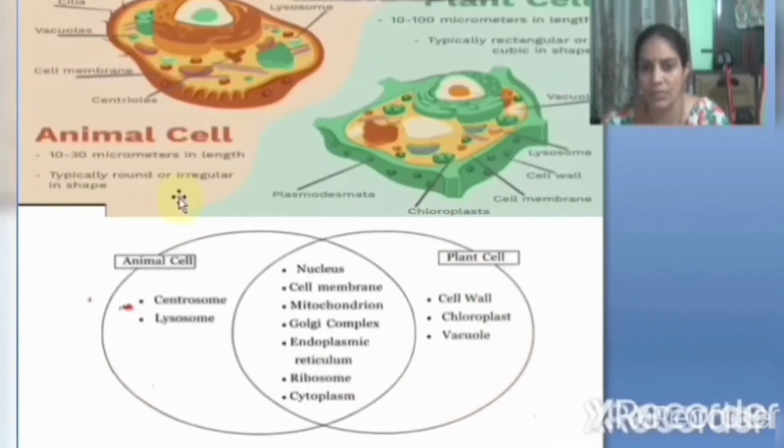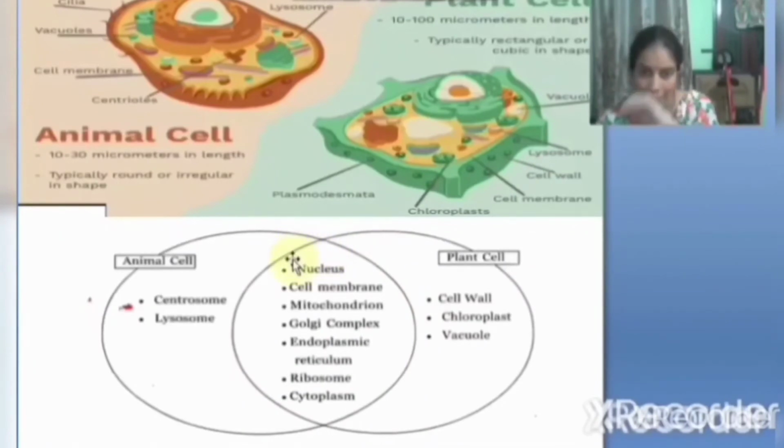This chart easily shows you the difference between a plant cell and an animal cell. This nucleus is present in both animal cell and plant cell. Cell membrane is present in animal cell and plant cell. Mitochondria, Golgi complex, endoplasmic reticulum, ribosomes and cytoplasm. These are all cell organelles.